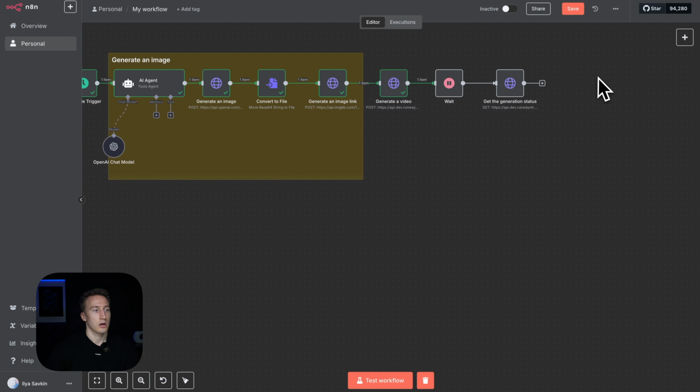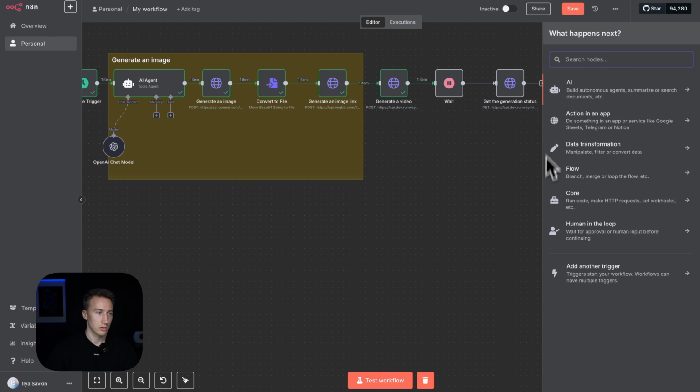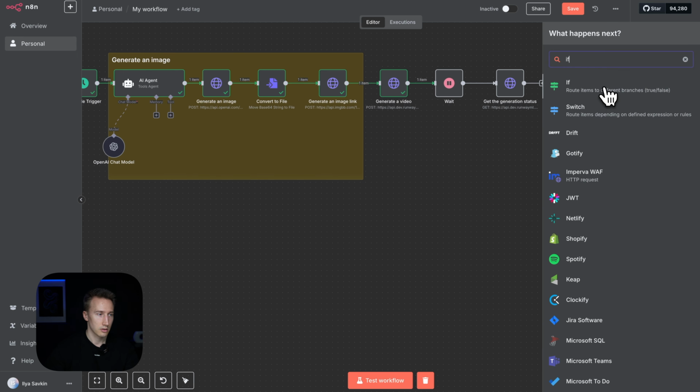Nice. Okay, so what we do next is that we need an if statement. So we get a status and we check if the status is running. It means that the generation is ongoing, so it's not completed. So if it is true, we need to wait some time and then check the status again. And if it's false, if the status is not running, it means it's completed, then we do the next step. So let's add an if statement.